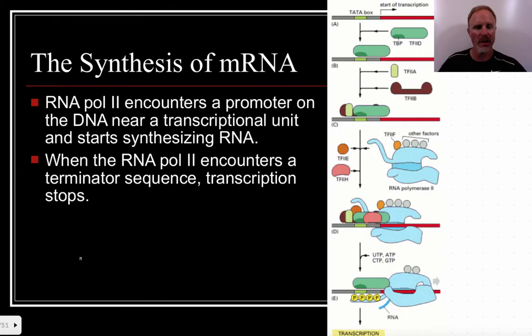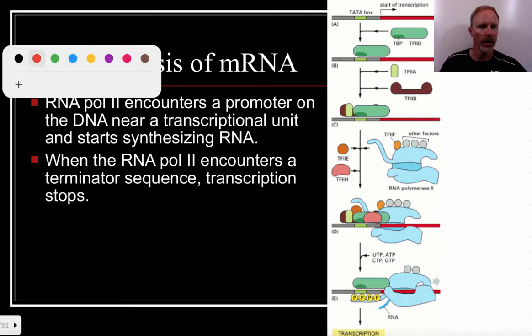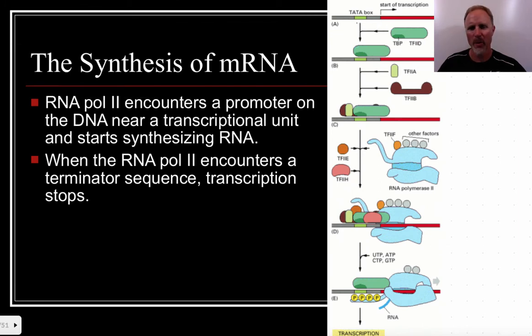And we talked about this RNA polymerase 2. This is what it's going to do, it's going to encounter a promoter. And over here we have the promoter, this TATA box, this whole idea right there. This is where this entire complex that you see down in this region here is going to start to form. So you get all of these things with the TFs on them. These are the transcription factors.